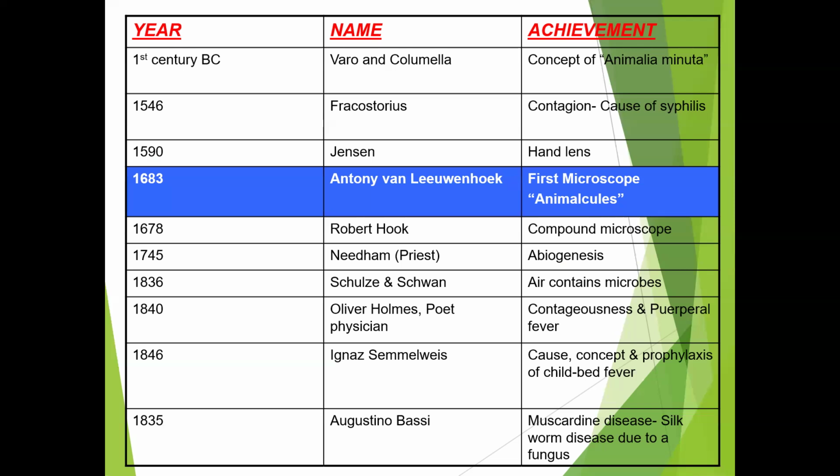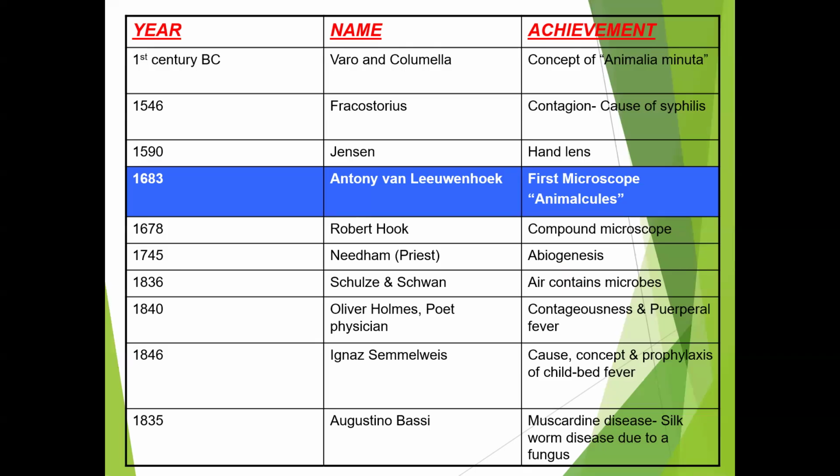Next, in the year 1683, the scientist Antony van Leeuwenhoek discovered the first microscope and gave the concept of animalcules. Regarding Antony van Leeuwenhoek and his discoveries, we'll discuss in detail in the next slide. Next, in the year 1678, Robert Hooke, a physicist and microscopist, prepared the first compound microscope.